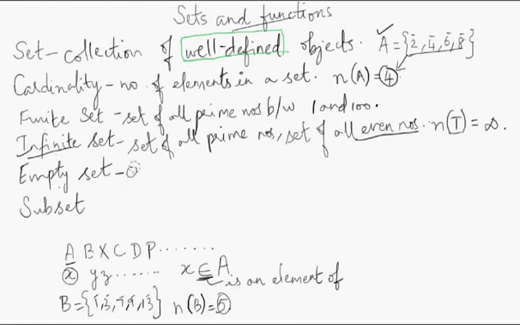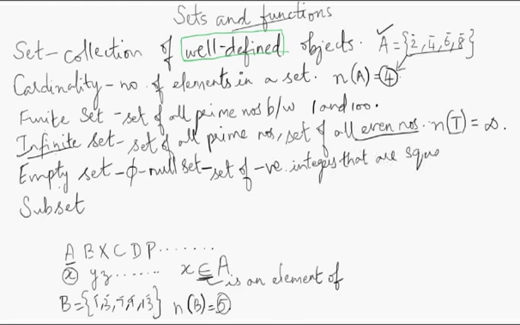First of all, it is denoted using this symbol. Okay, this is a null set. So what is an example? Let us say a set of negative integers that are squares of integers.